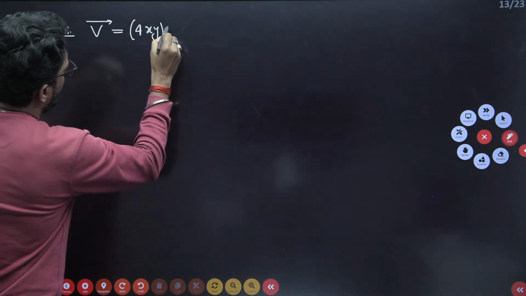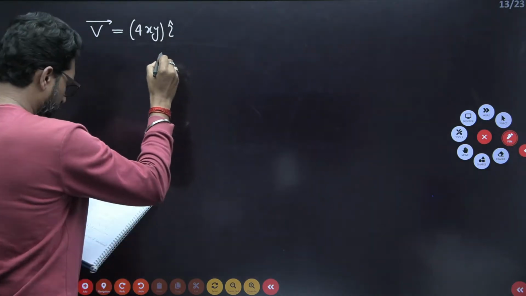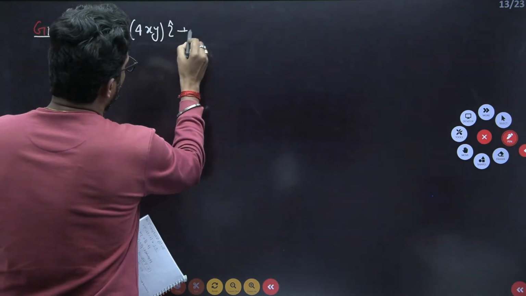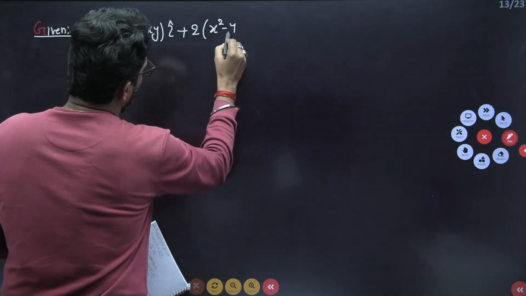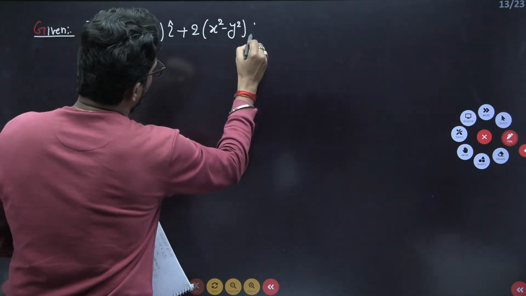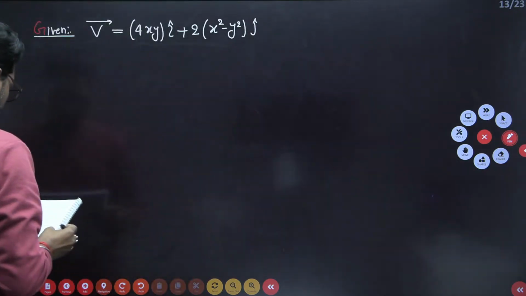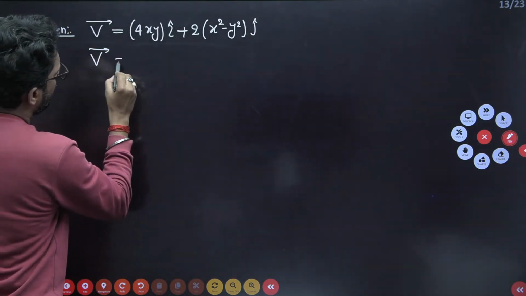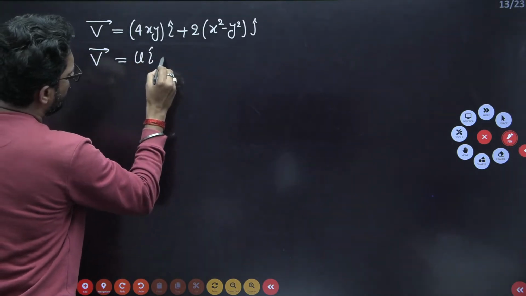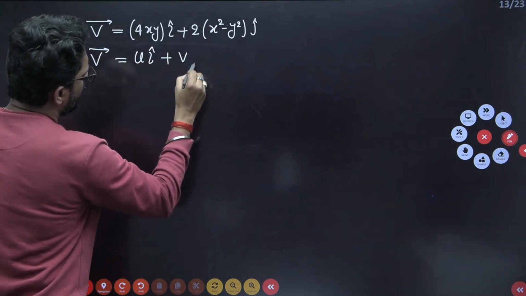V equals 4xy i plus 2x square minus y square j. Clear now? So here this is in the form ui plus vj.